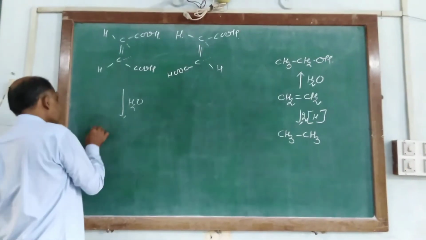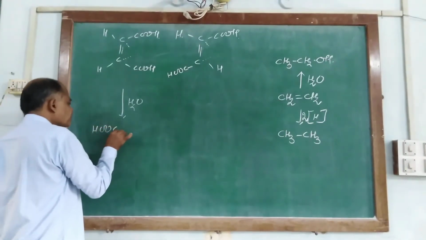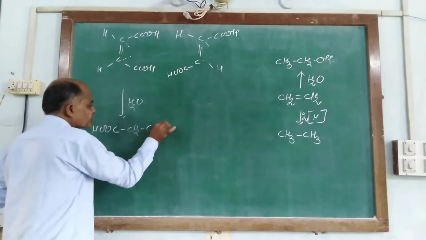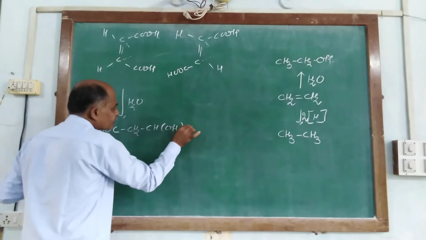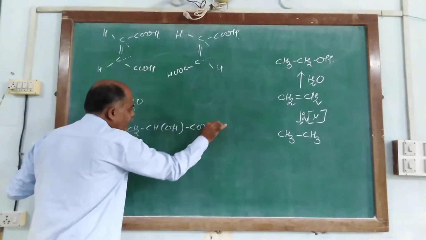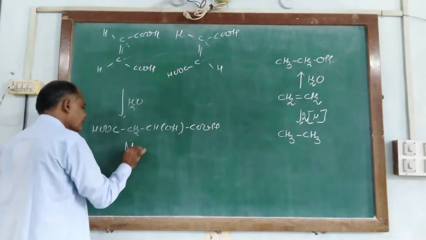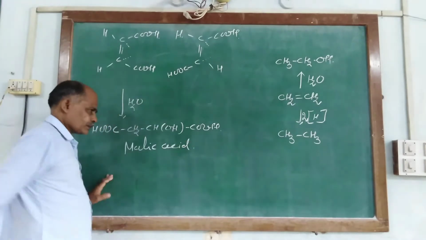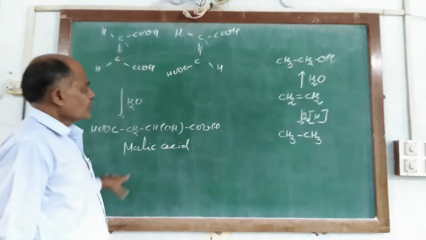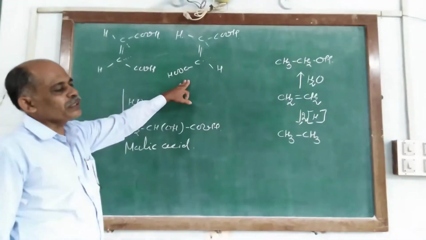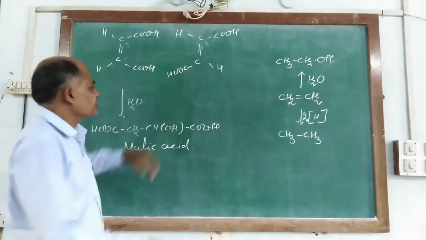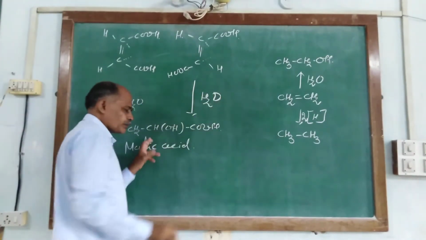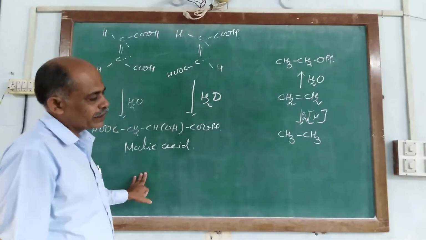So we get the product COOH, CH2, CHOH and COOH, and it is known as malic acid. A similar reaction performed with this acid also gives a similar product, and it is also malic acid.